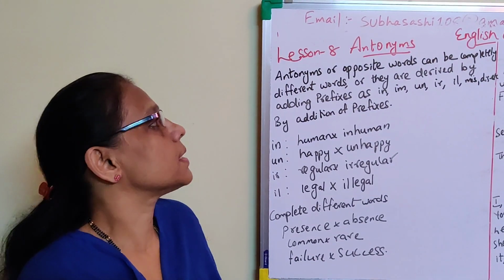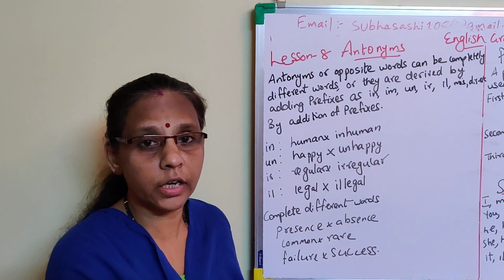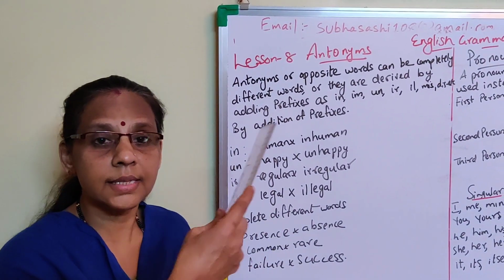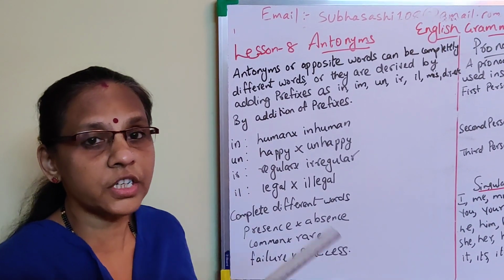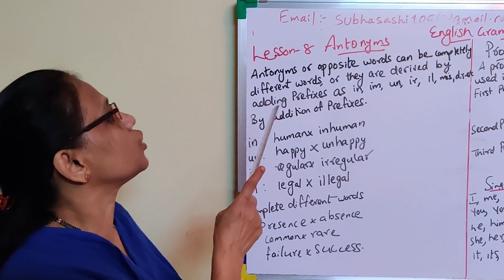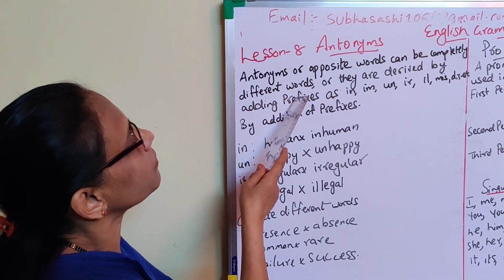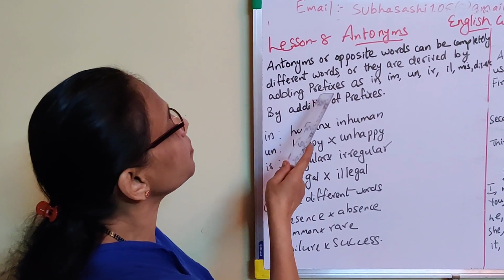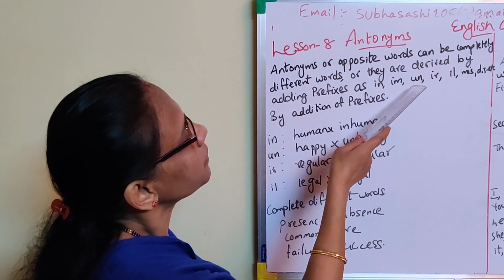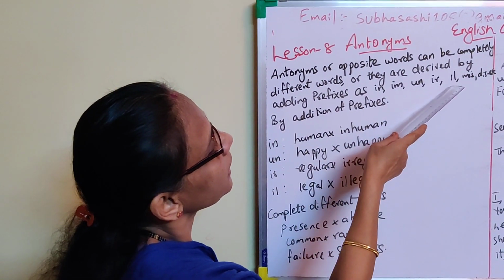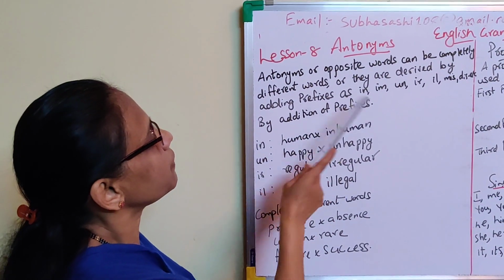Today's antonyms. Antonyms means opposite. Antonym, synonym. Antonym means opposite word. Synonym means similar word. Understood? So what is the definition of antonym? Antonyms or opposite words can be completely different words or they are derived by adding prefixes. See prefixes as in, un, ir, il, mis, dis, etc., by addition of prefixes.